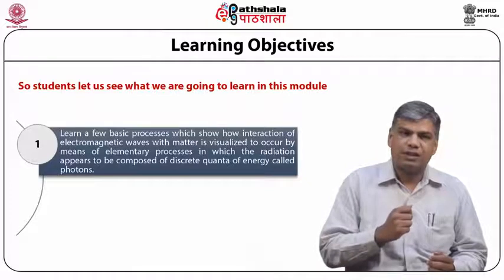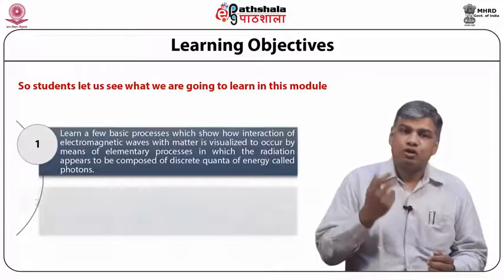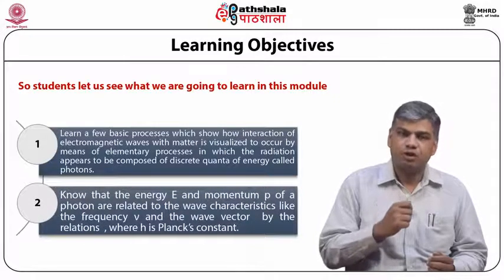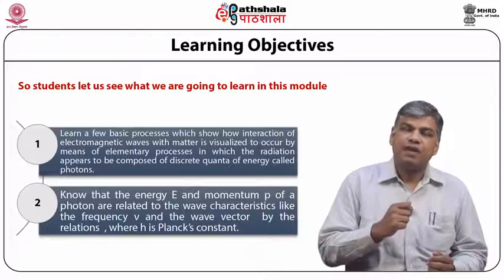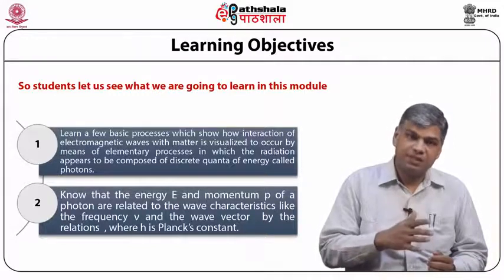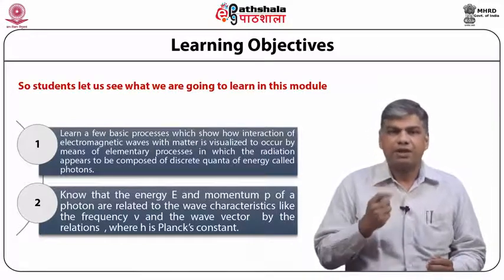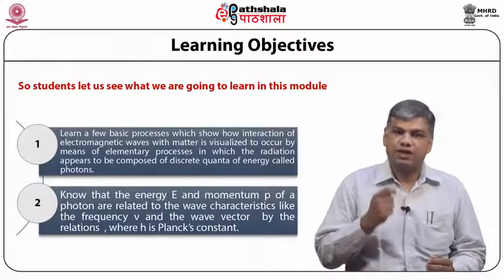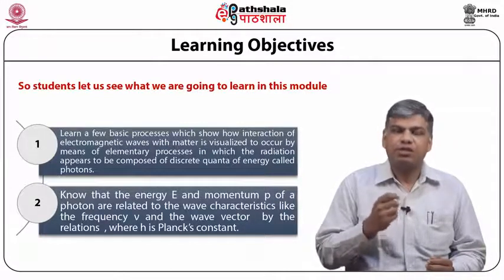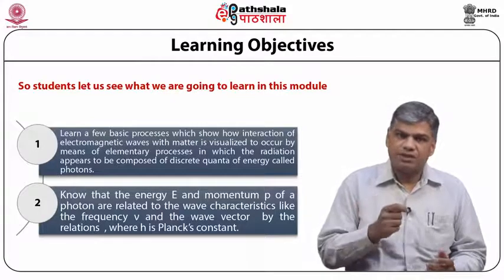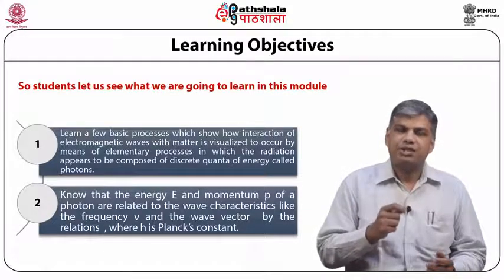called photons. Secondly, know that the energy E and the momentum p of a photon are related to the wave characteristics like the frequency nu and the wave number k by the relations E is equal to h nu and vector p is equal to h cross vector k, where h is the Planck's constant and h cross is equal to h by 2 pi.